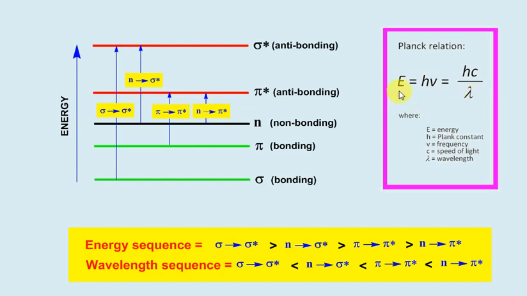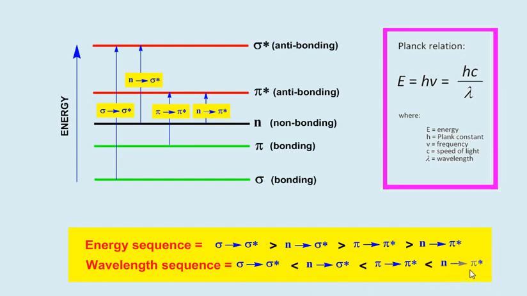It means if energy is high, wavelength will be low, and if energy is low, wavelength will be high. So already we have discussed that sigma to sigma star requires more energy. This means that sigma to sigma star will have less wavelength, and n to pi star requires the least amount of energy. It will have high wavelength. So this is the wavelength order.